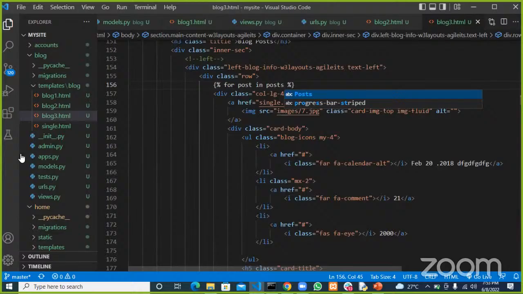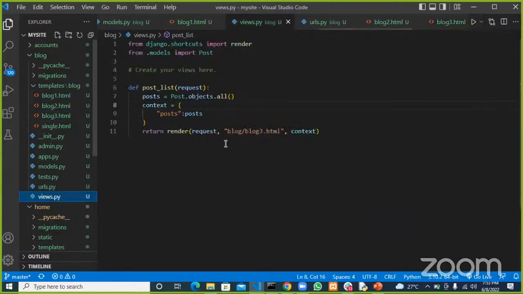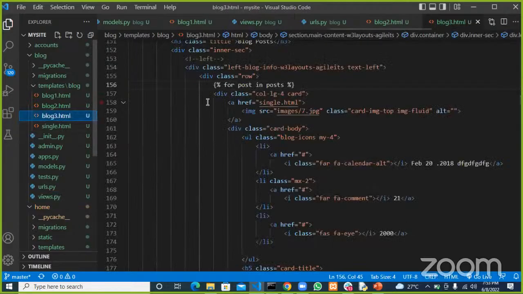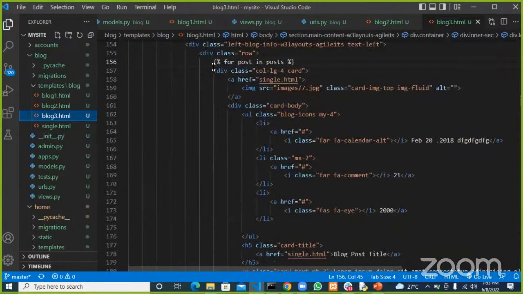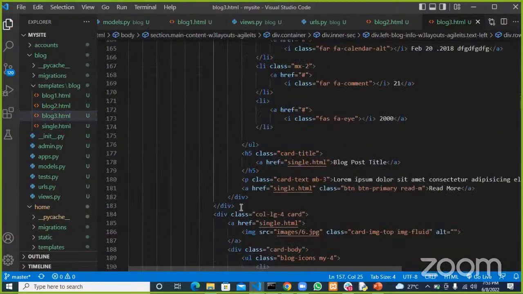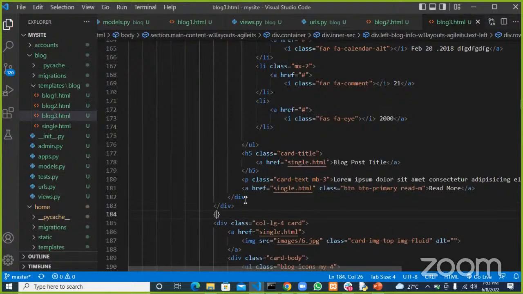This post here refers to this post here. It's the same as saying for i in post, but in this case I'm using post. So for post in posts, that is all the posts, I want to loop through all those things. I'll end this for loop here, since the rest are the same, with endfor.